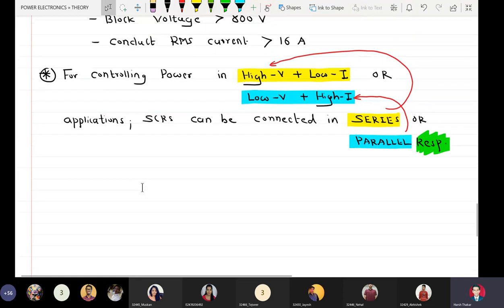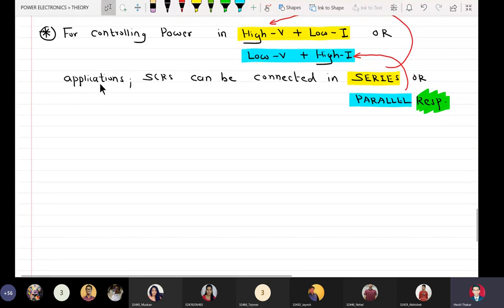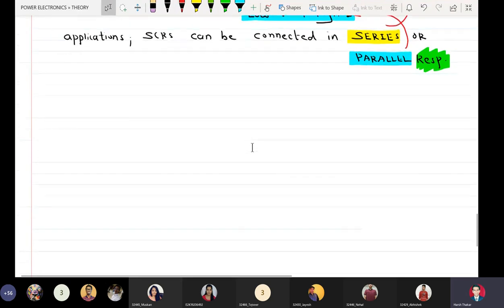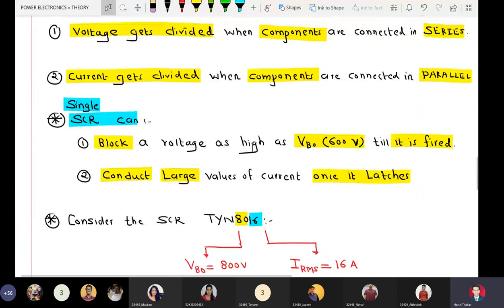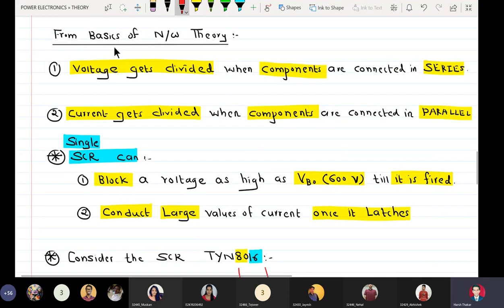Okay, but theoretically it seems very promising and very exciting that now I'm going to connect two SCRs in series or in parallel. But things are not as simple as they appear to be. There are certain complications which come into picture, right? So now we can make a point here, in network theory, fact number 1: voltage gets divided equally if the components are similar.